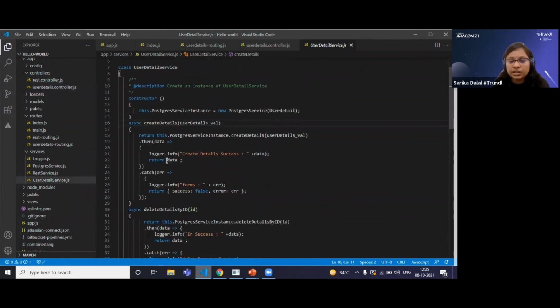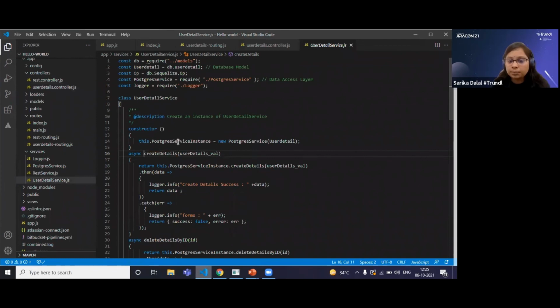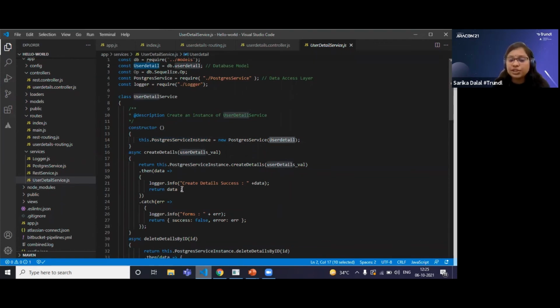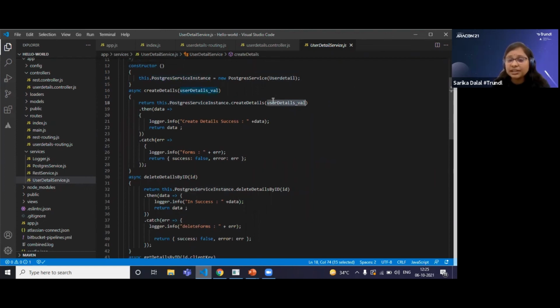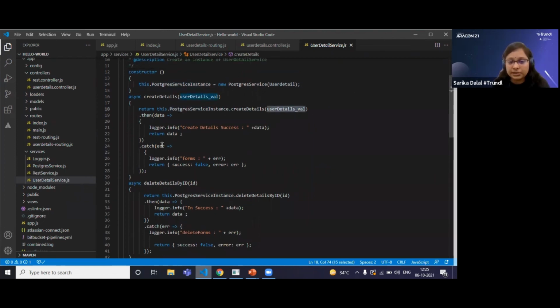In the create detail method, you can see I have already imported a Postgres service, and I am passing the user detail model here, because we have to tell the Postgres service in which table we have to store this data. So we are creating a Postgres service instance, and we are passing the data which we have received from the front end. After this gets called, it will call the Postgres service create detail method.